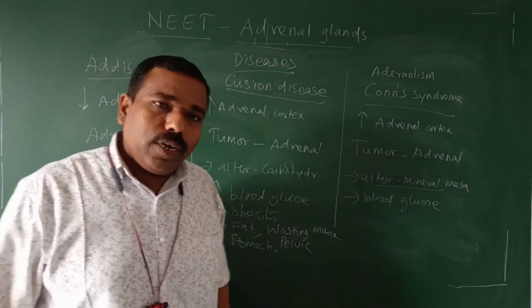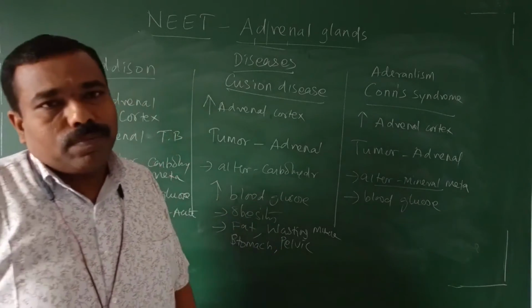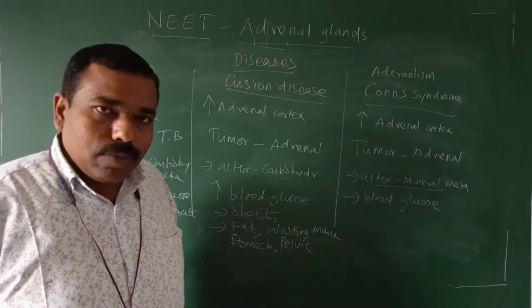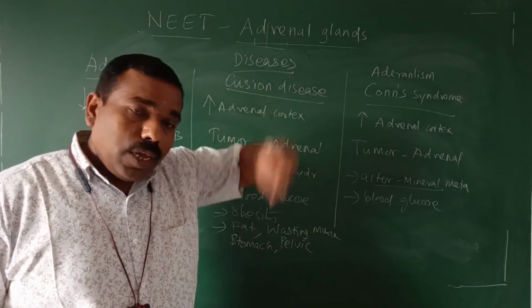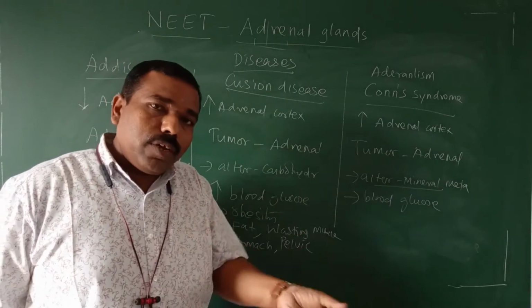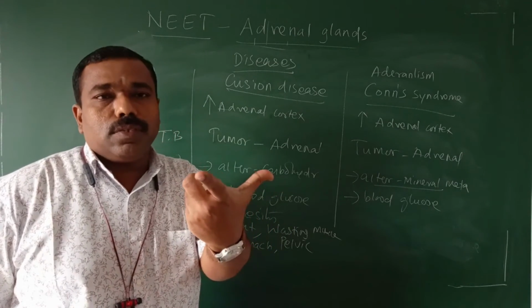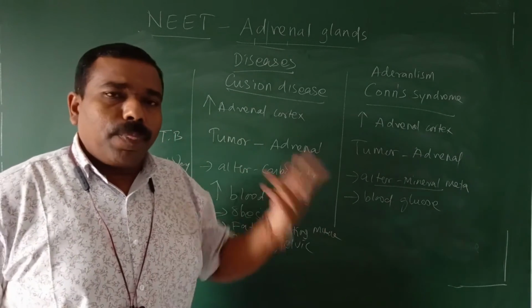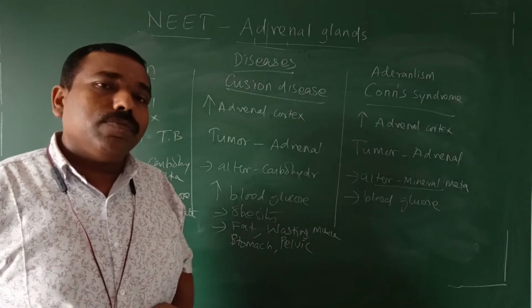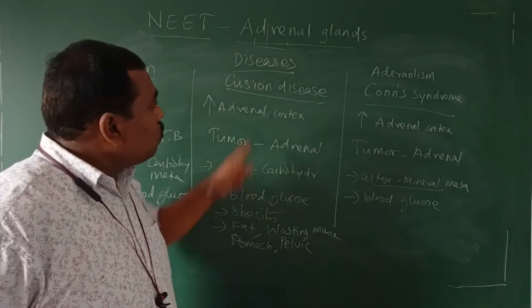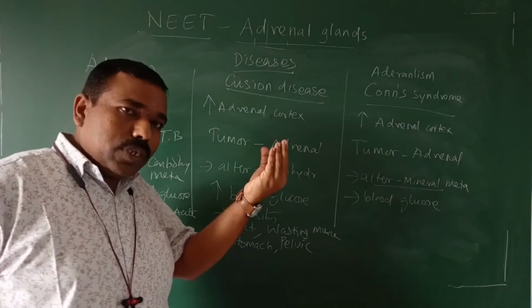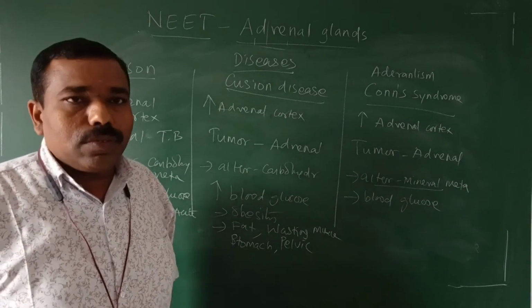The fat accumulates. So this causes obesity because of excess glucose. Excess glucose is converted into glycogen and stored in the adipose tissue. So adipose tissue increases under the stomach, under the pelvic region. That is called cushion appearance, that's why it is called Cushing's disease.